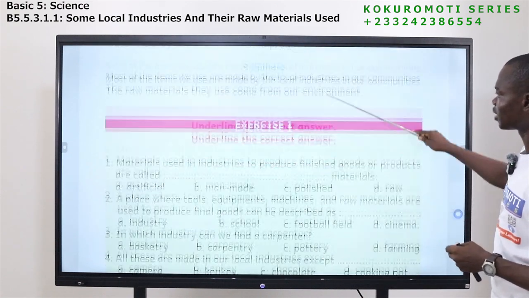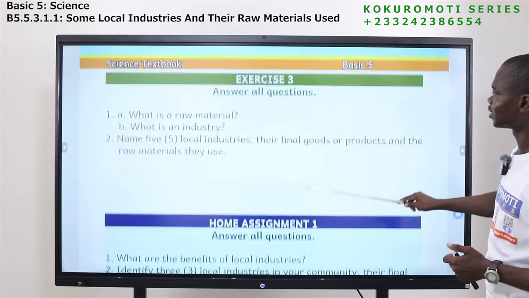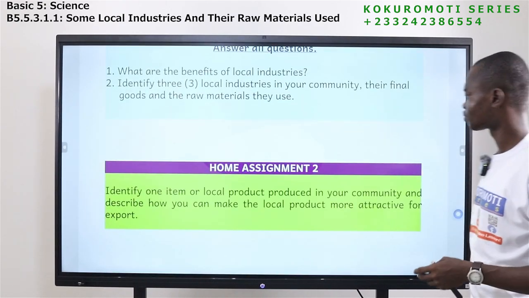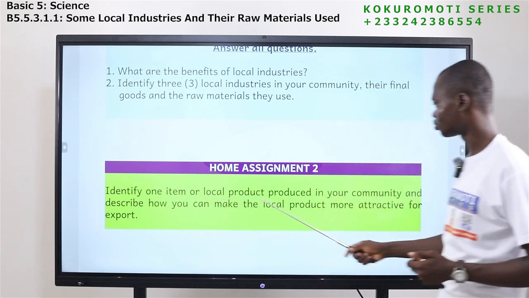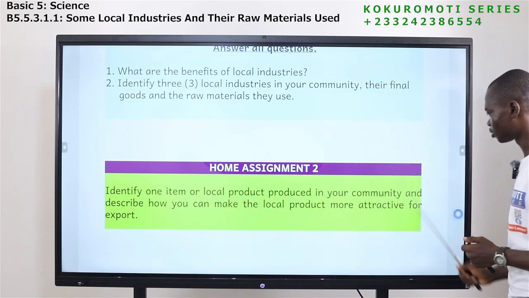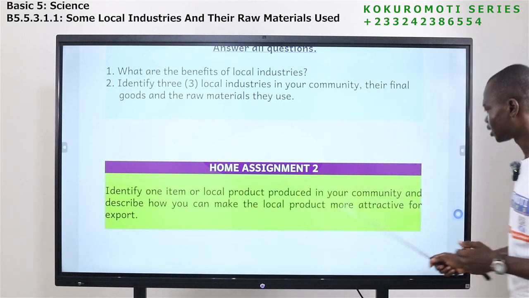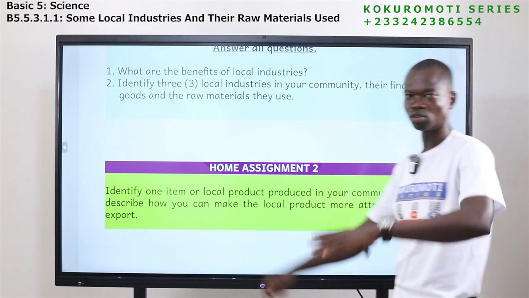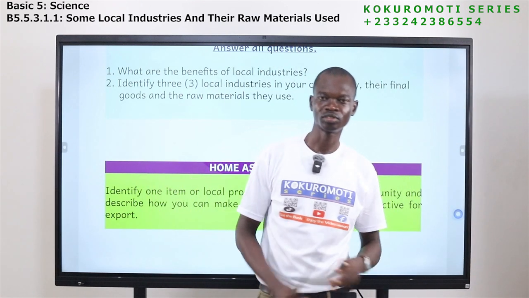Okay, so let's look at the summary. We have seen the summary exercises. We have exercise 1, exercise 2, exercise 3, home assignment 1, home assignment 2. So let me read the home assignment 2. Identify one item or local product produced in your community and describe how you can make the local product more attractive for export. So look around the local industries that you have.